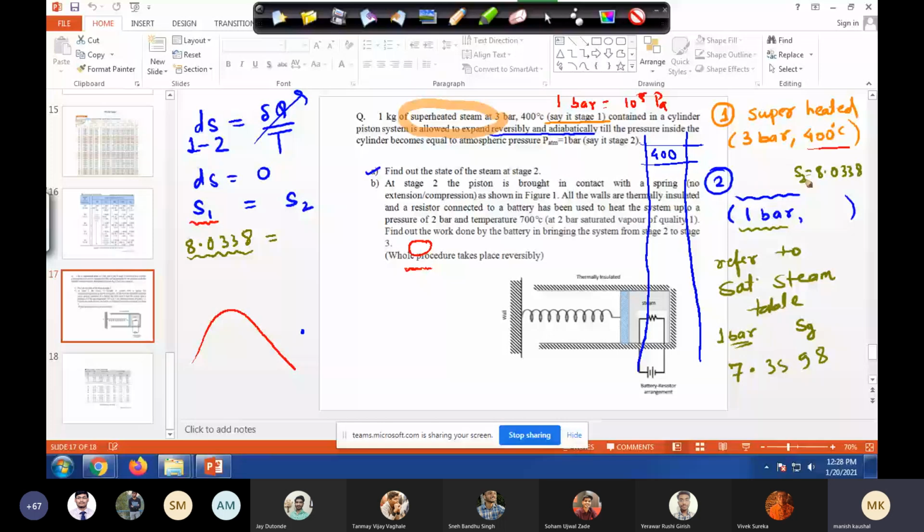So there is a correction. This pressure should be 30 bar, not 3 bar. That's a printing mistake. Then only we can solve it. Anyway, if we carry on with this 3 bar, let's see, and then again we will redo this problem. Otherwise, this problem will lose its beauty. It should be 30 bar. Anyway, so entropy we are getting.